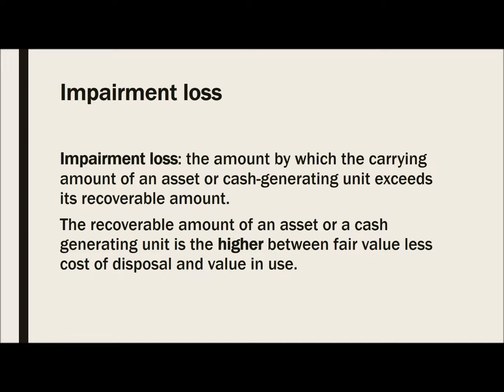So when we say impairment loss, it is the amount by which the carrying amount of an asset or cash generating unit exceeds its recoverable amount. So it is the higher between the fair value less the cost of disposal and the value in use.